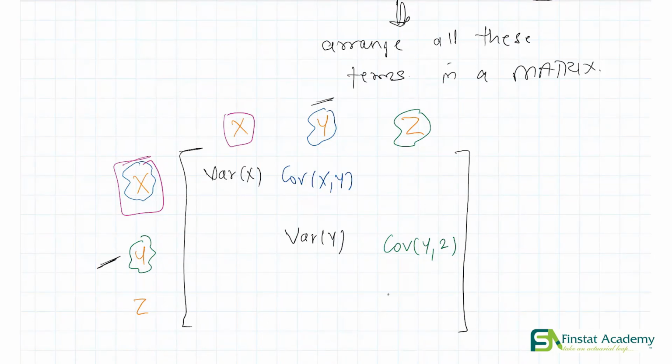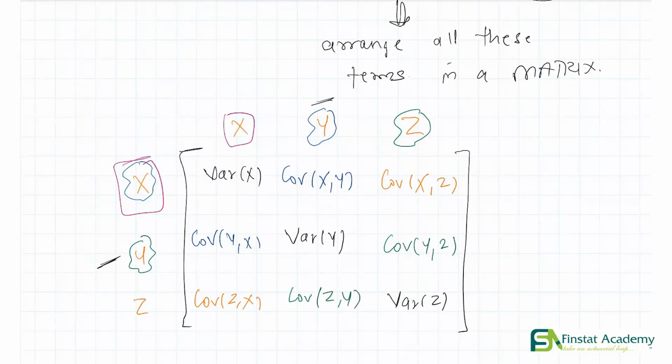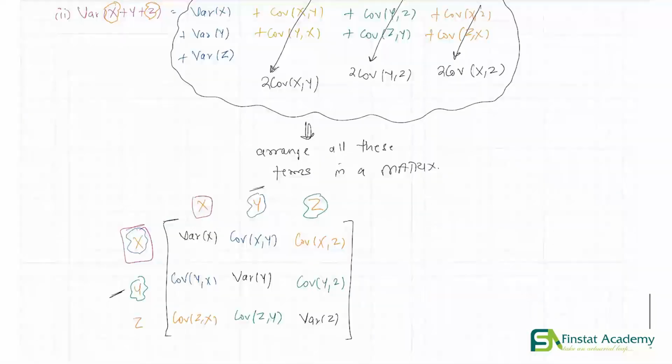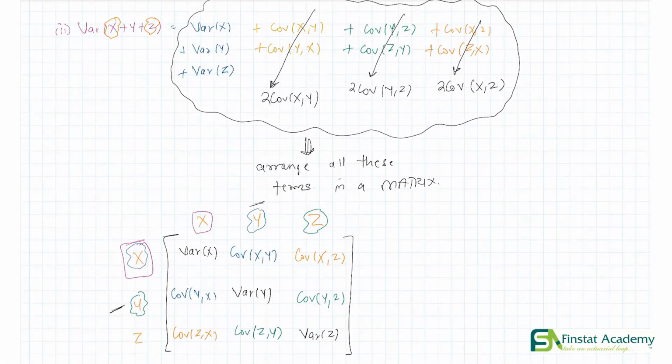So we'll have variance of z over here. We'll have covariance xz, covariance yx, covariance zx, and finally covariance zy. The thing that I want you to focus on is that all the elements over here correspond to the elements in the matrix.